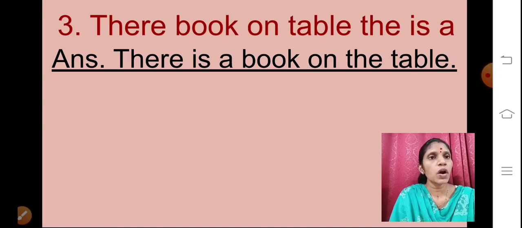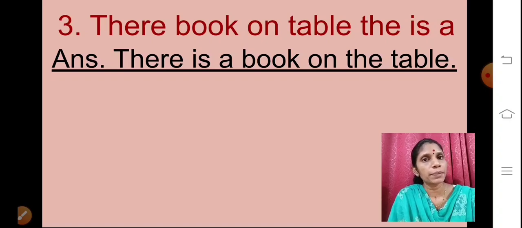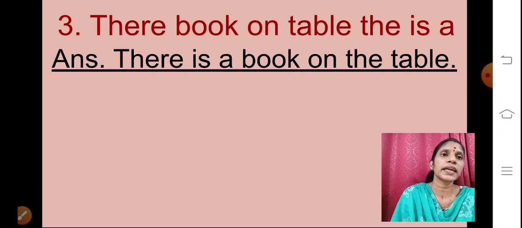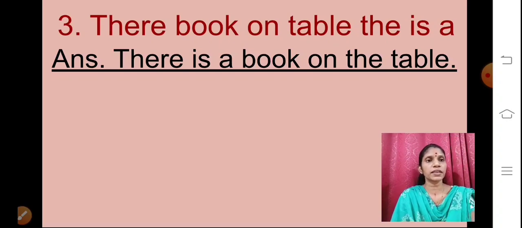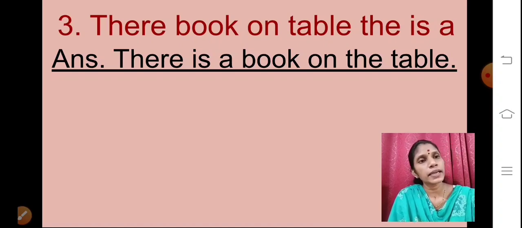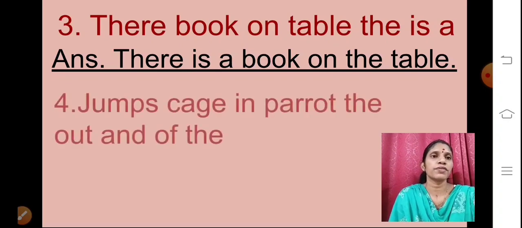Here the first letter I have written is capital T. After completing the sentence, I have put a full stop. Okay? You can write, there is a book on the table. Now the next one, the fourth one.